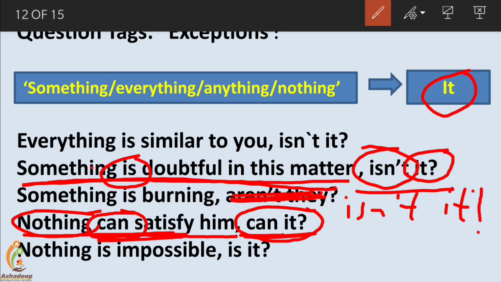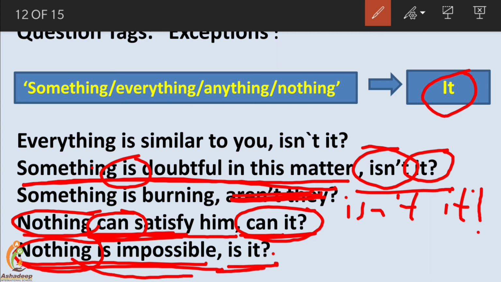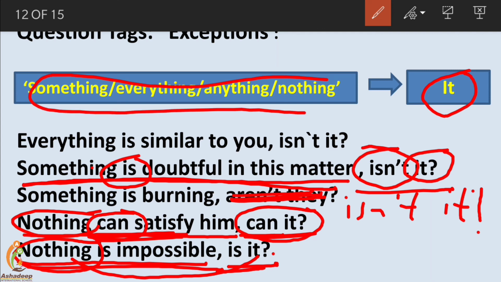It's again a negative sentence, though its meaning is broadly very positive, but here nothing indicates negation, and that's why its question tag will be positive. Is it? It is used for nothing. That's the topic of learning, that when these are all used in a sentence, the indefinite pronoun it is used as the pronoun in the question tag.